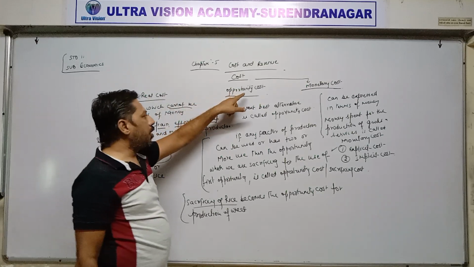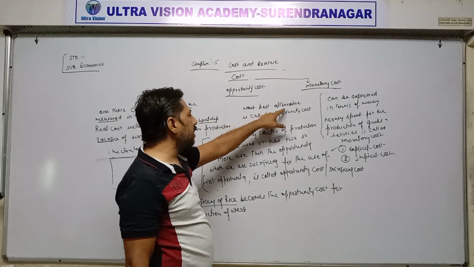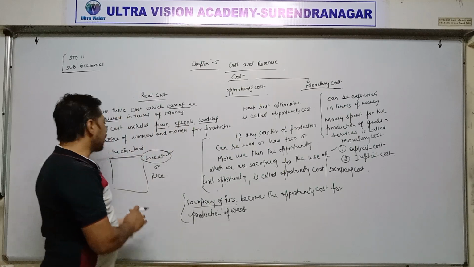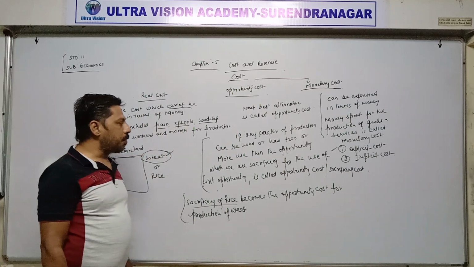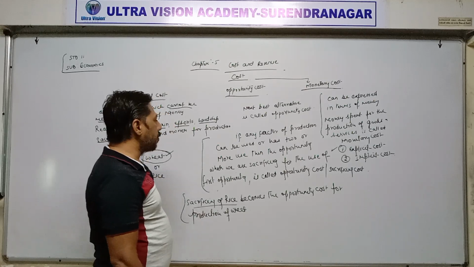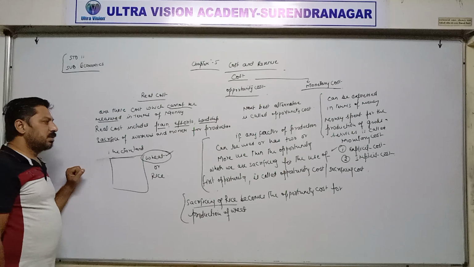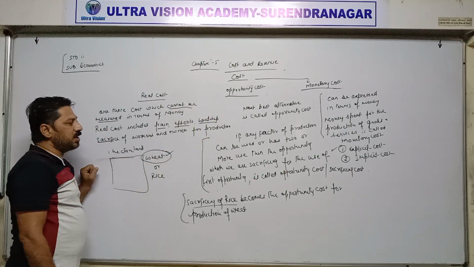Next one is opportunity cost. Technical definition is next best alternative. Means if any factor of production has two or more options or opportunities to use, then the opportunity which we are sacrificing becomes the opportunity cost for the opportunity which we are using.